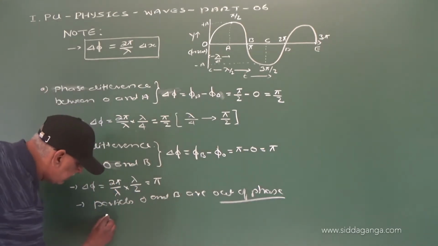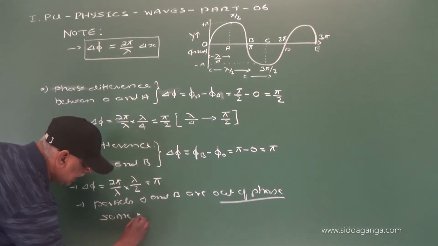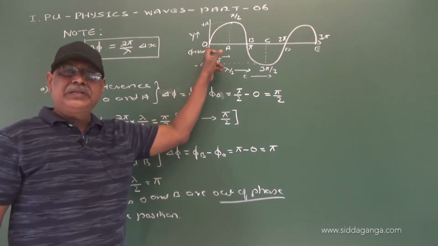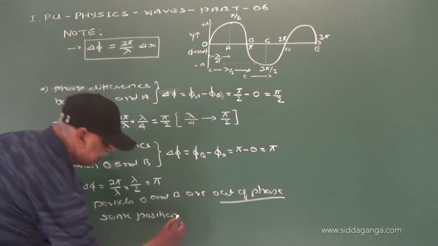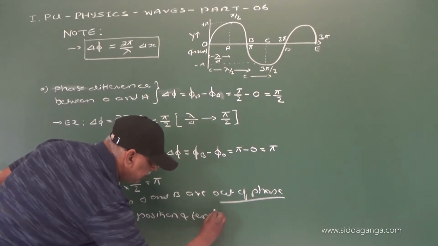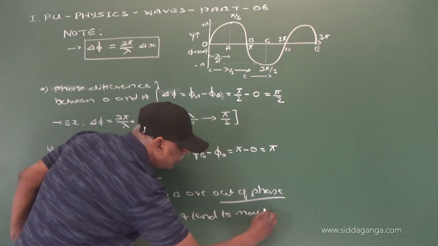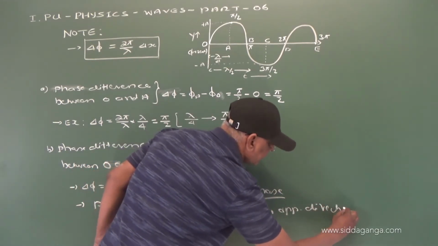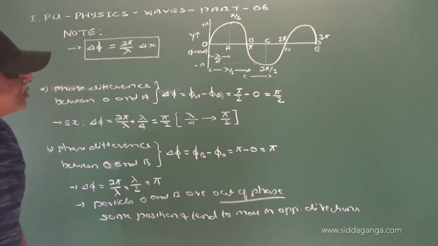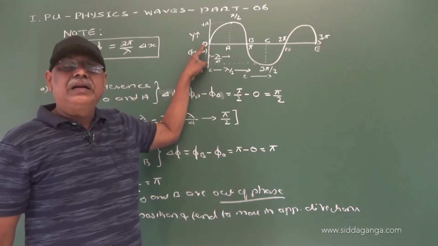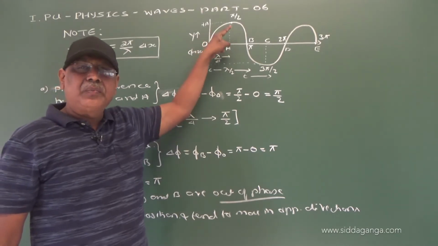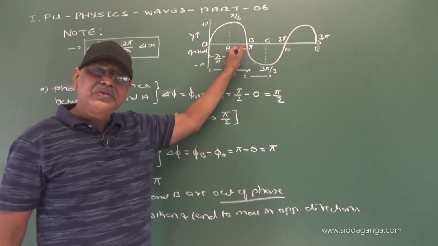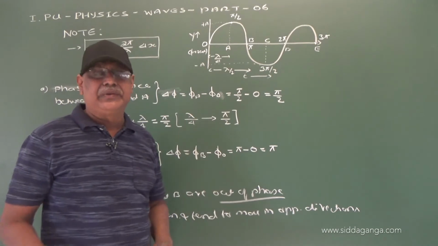That means they have the same position. See, O is in mean position, B is in mean position, and they tend to move in opposite directions. The next moment, the particle O tends to move in the positive direction. But what about the particle B? It tends to move in the negative direction.